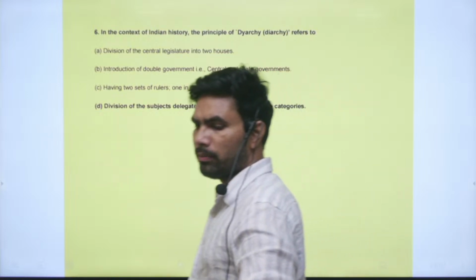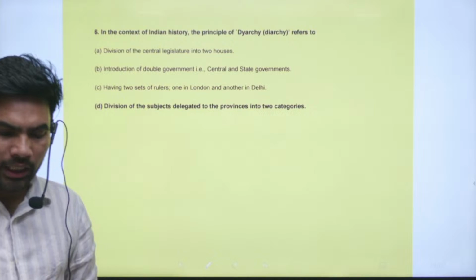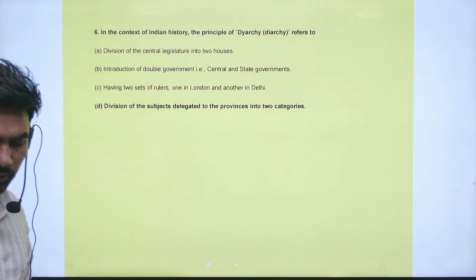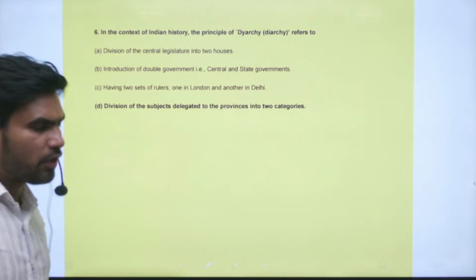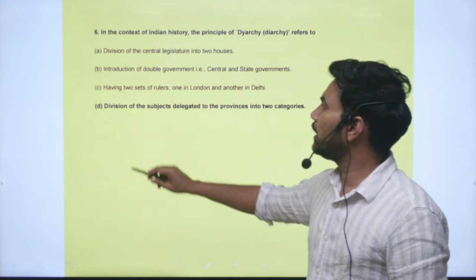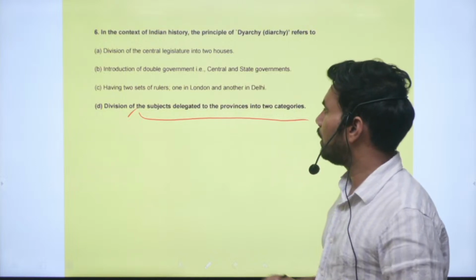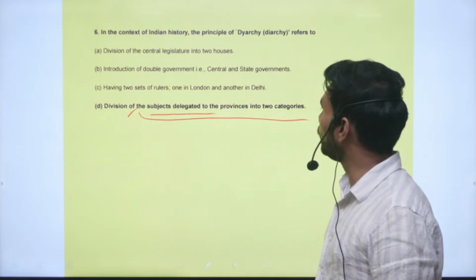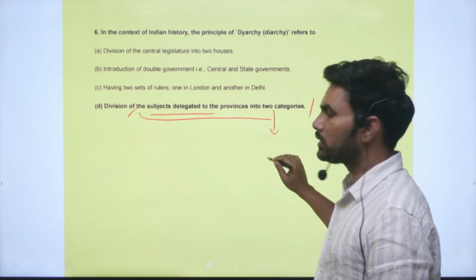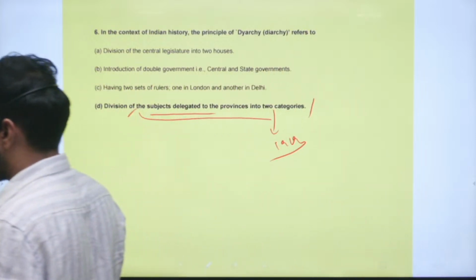Right. Question number 6. In the context of Indian history, the principle of diarchy refers to which of the below? Diarchy refers to the division of the subjects delegated to the provinces into two categories. Previously also we have seen one question. It happened in the 1919 Montagu-Chelmsford reforms.